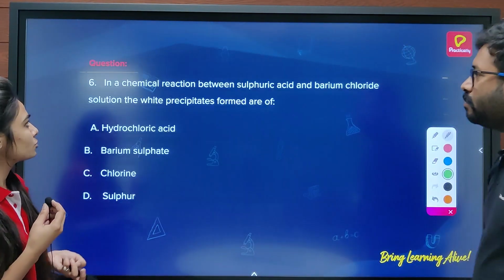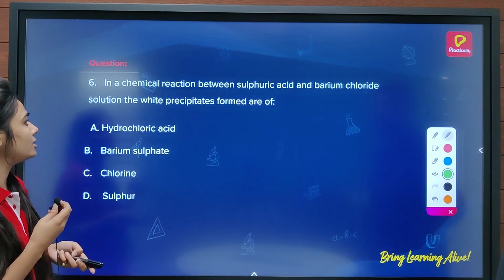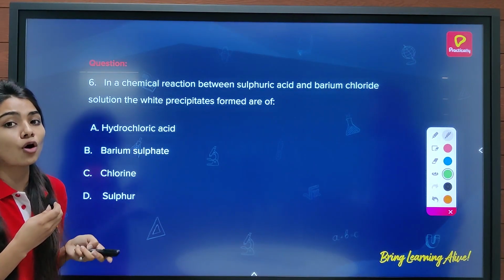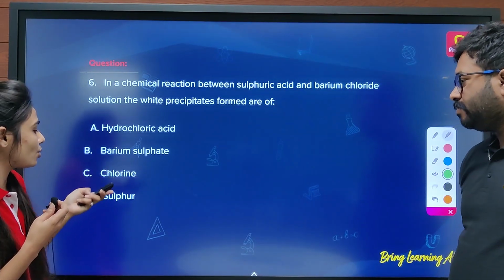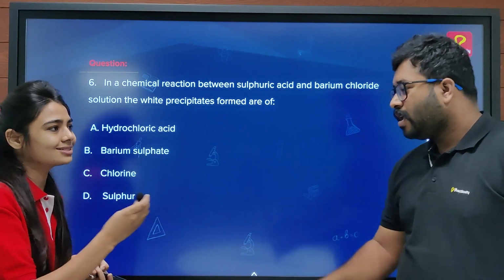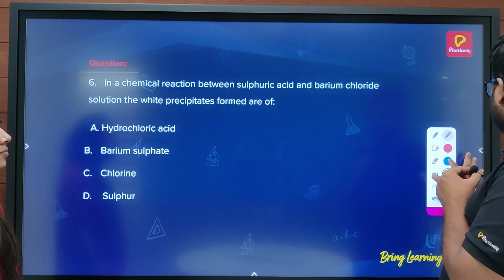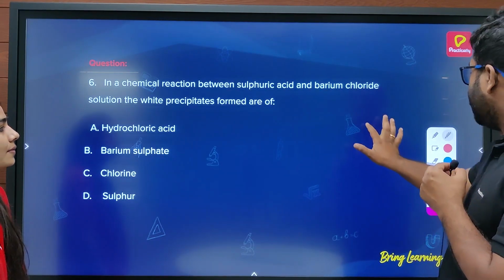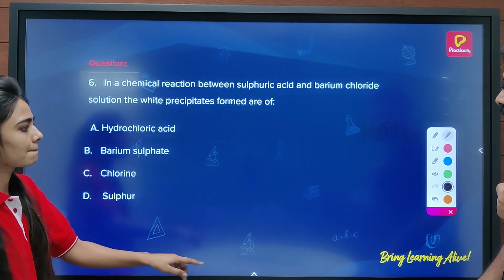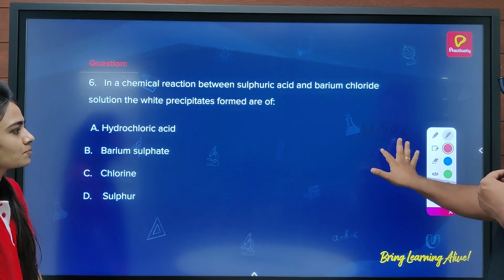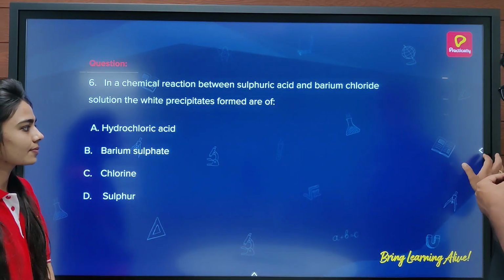Now next question. In a chemical reaction between sulfuric acid and barium chloride solution, the white precipitate formed is of what? Is it HCl? Is it barium sulfate? Is it chlorine? Or is it sulfur? Can you answer this? Now look, the reaction is between your sulfuric acid, H2SO4, that is reacting, and along with that, barium is reacting, right?